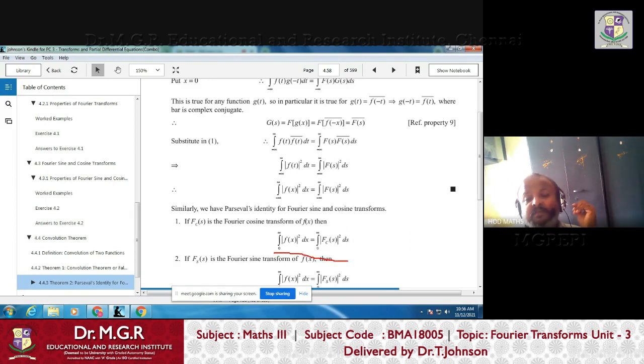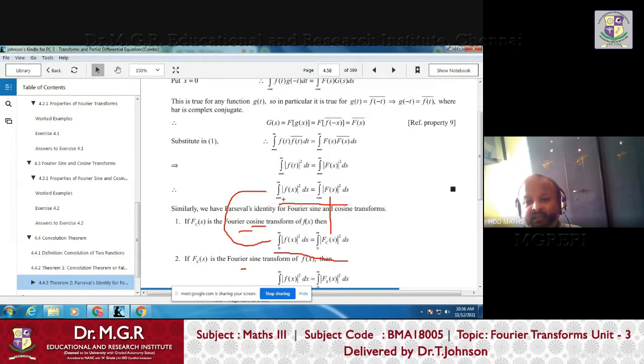Then what is the representation of Parseval's theorem for Fourier cosine and sine transforms? This is the Parseval theorem for the general Fourier transform, where f(x) may be even, odd, or neither. But if f(x) is an even function and we can find its Fourier cosine transform, then the Parseval identity for the Fourier cosine transform is the same thing, but in place of the general Fourier transform, it is the Fourier cosine transform.